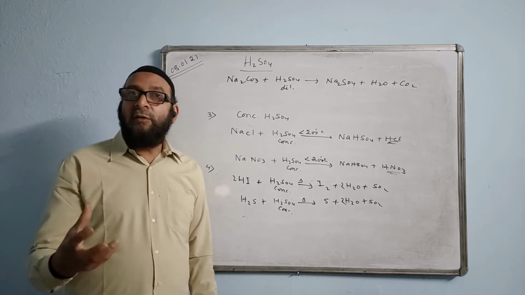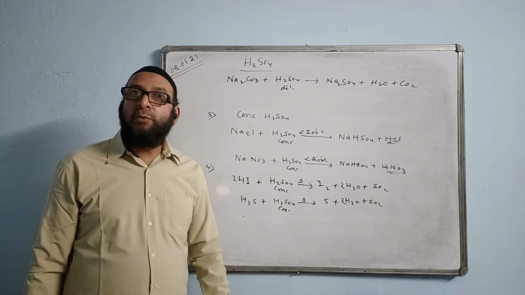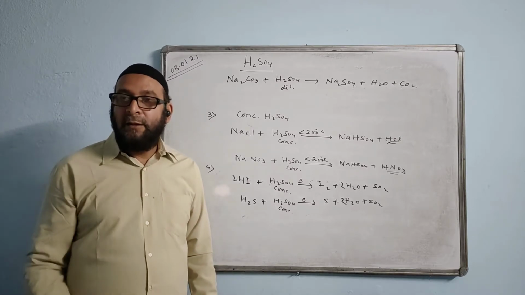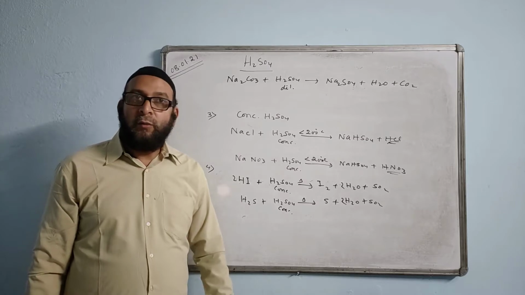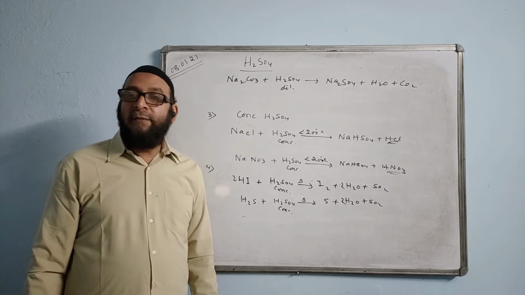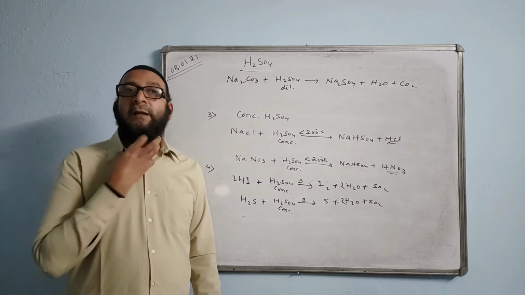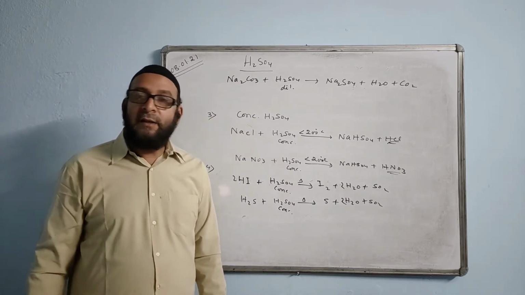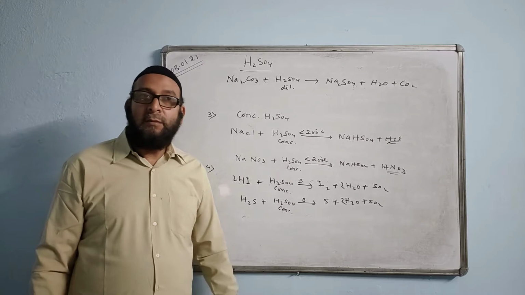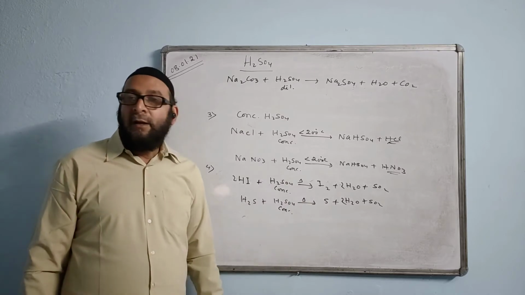So name the chemical used to make iodine. The answer is sulfuric acid. You know, iodine is very useful for us. In salt and all, iodine is mixed. We call it iodized salt. What is the role of iodine in the salt or in our body? It prevents us from goiter, the swelling of glands. Every gland gets inflated, so it prevents us from that. It gives us the hormone thyroxine in the thyroid gland and prevents goiter. So iodine is very important.